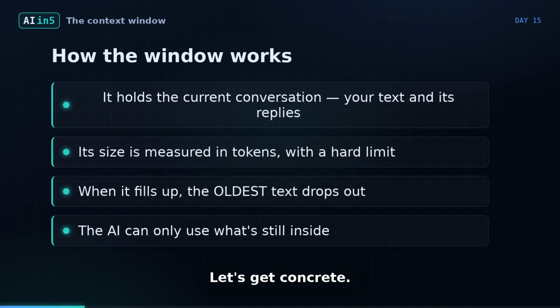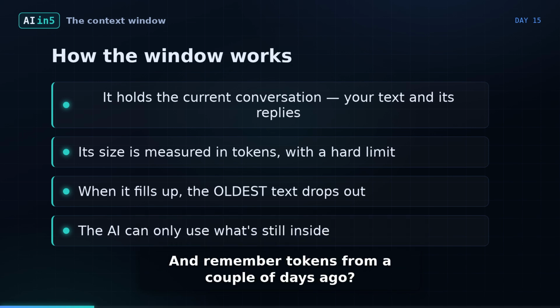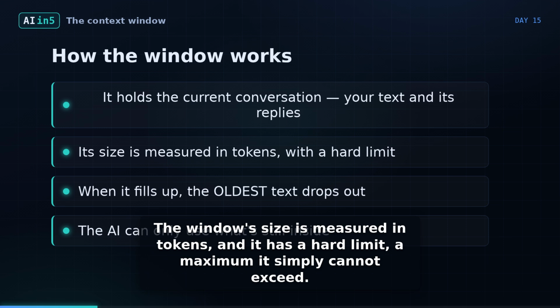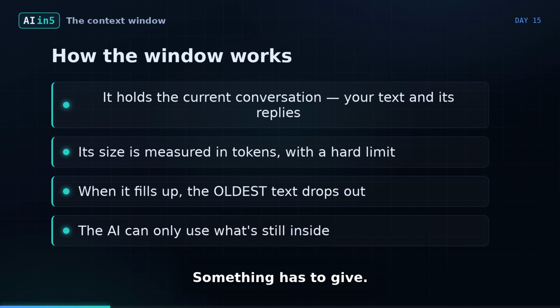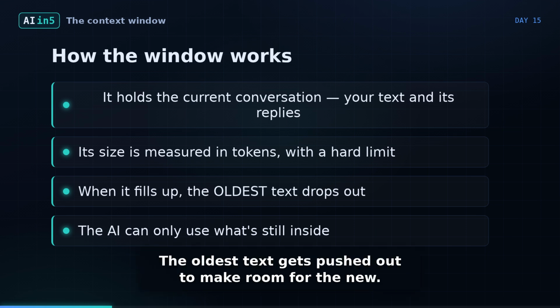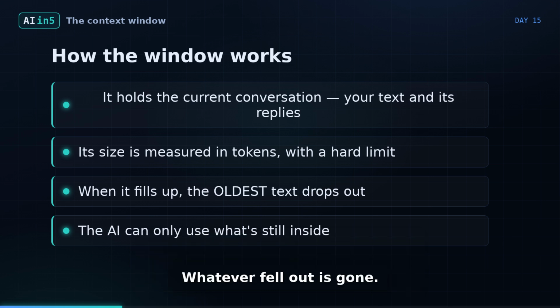Let's get concrete. The context window holds the current conversation, everything you've typed, and everything the AI has replied. And remember tokens from a couple of days ago? The window's size is measured in tokens, and it has a hard limit, a maximum it simply cannot exceed. So what happens when a conversation gets long and the window fills up? Something has to give. The oldest text gets pushed out to make room for the new. And here's the crucial part. The AI can only use what's still inside the window. Whatever fell out is gone. Let me show you that happening.